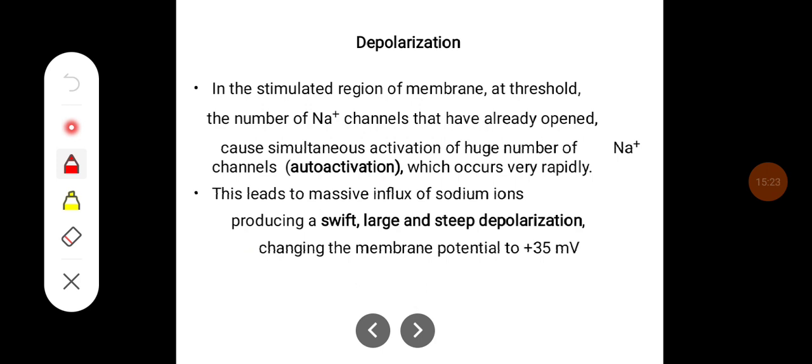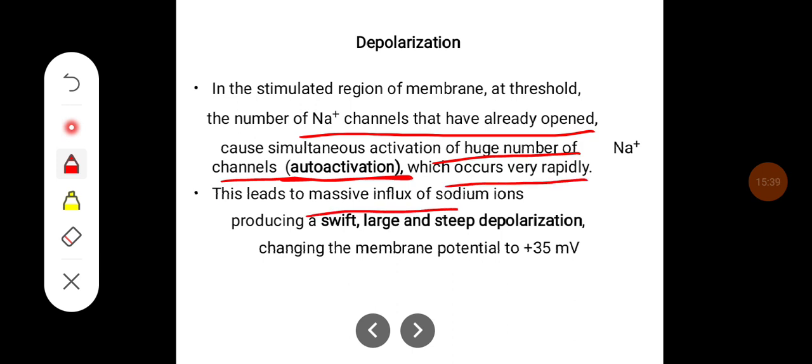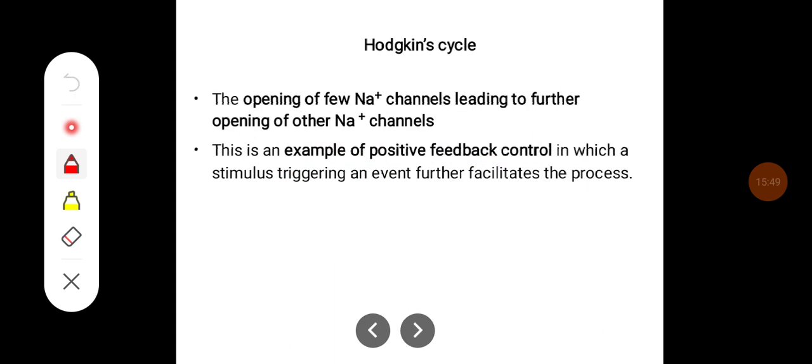In the stimulated region of the membrane at threshold, the number of sodium channels that have already opened causes simultaneous activation of huge numbers of sodium channels, which is called autoactivation. It occurs very rapidly, and this leads to a massive influx of sodium ions, producing a swift, large, and steep depolarization, changing the membrane potential to plus 35 millivolts.